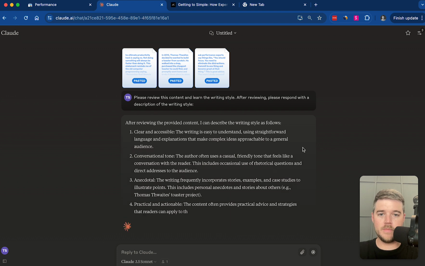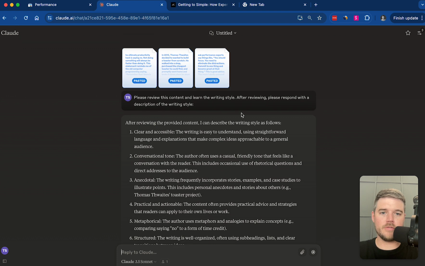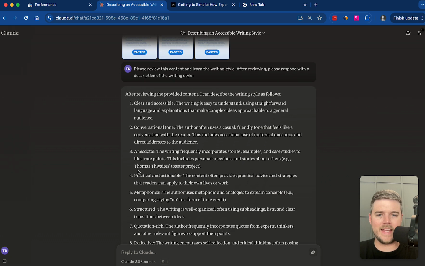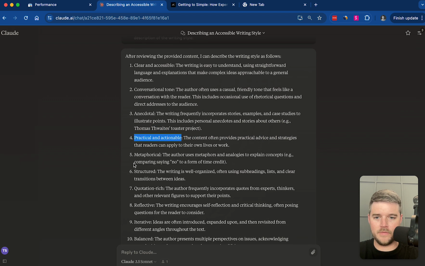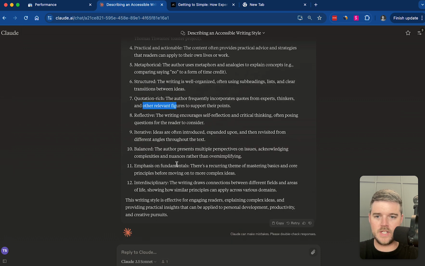All right, so it's reviewed the provided content, and this is how it describes the writing style: clear and accessible. Absolutely. That is one of the reasons why James Clear's book, Atomic Habits, was so popular. It was easily accessible. You didn't have to be some productivity geek or some growth hacker to really get the book. It was easy to understand. Conversational tone, absolutely anecdotal. I really love this. It even gives an example here. Practical and actionable, metaphorical, structure, quotation rich. All right. We have now trained it.